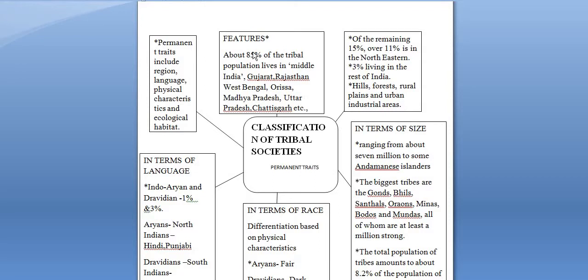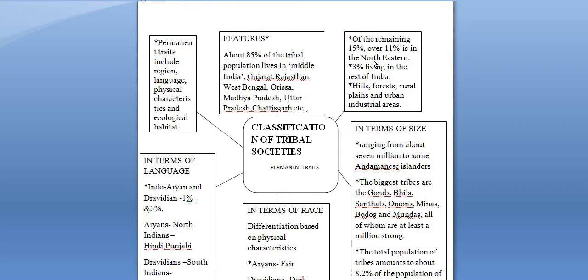Now, the features of the tribal communities: about 85% of the tribal population in India lives in middle India, that is the states of Gujarat, Rajasthan, West Bengal, Orissa, Madhya Pradesh, Uttar Pradesh, Chhattisgarh, and all these states. Of the remaining 15% of the population, 11% live in the northeastern states of India, and 3% live in the rest parts of India. So this is the total composition of the tribal population living in India.